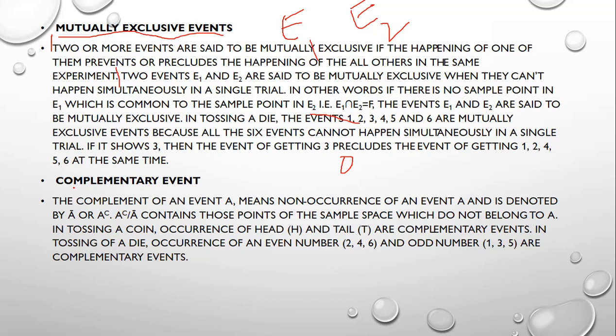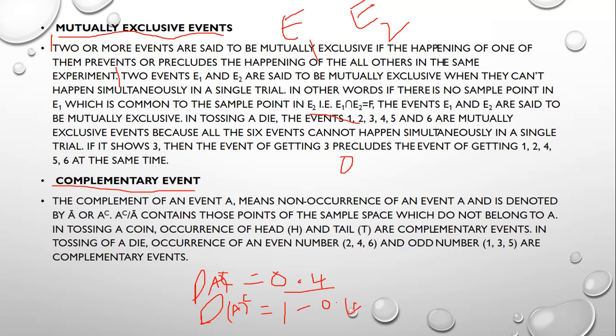Now we can go to the complementary event. Complementary means, for example, I am saying the probability of a success is 0.4. Then the probability of the complement is 1 minus that. This is the chance of the event not occurring. The probability of the complement will be denoted like this: 1 minus 0.4.